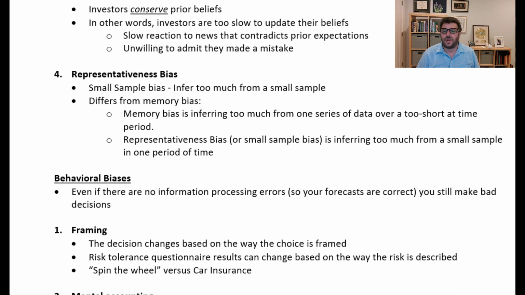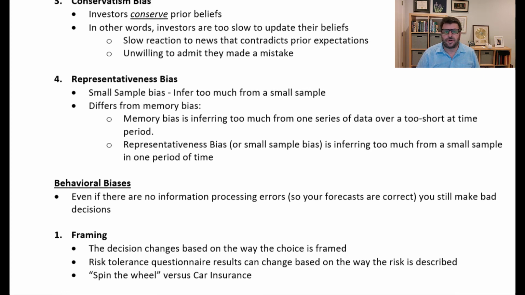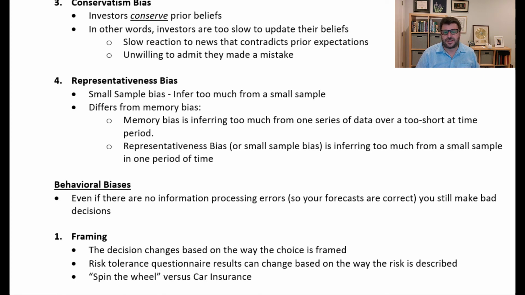The next bias in information processing, after memory and overconfidence, is something called conservatism bias, in which people conserve a prior belief. In other words, they're slow to update their beliefs, usually in the context of bad news. They don't want to give up some sort of favorable opinion, or if they have a long-held poor opinion, they don't want to give that up in favor of a good opinion. So investors are slow to update their beliefs. They're slow to react to news that contradicts their prior expectations, and they might be unwilling to admit they made a mistake.